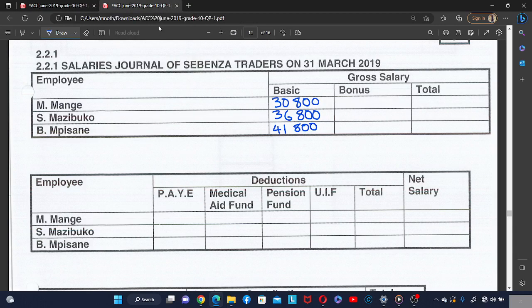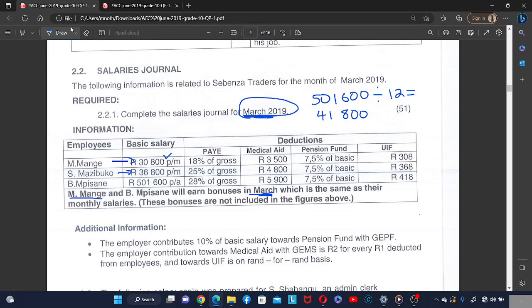Mange will get a bonus of 30,800, and also Pisane will get a bonus of 41,800. The reason for that is because they said that they will get the bonuses which are the same as their monthly salaries, right?